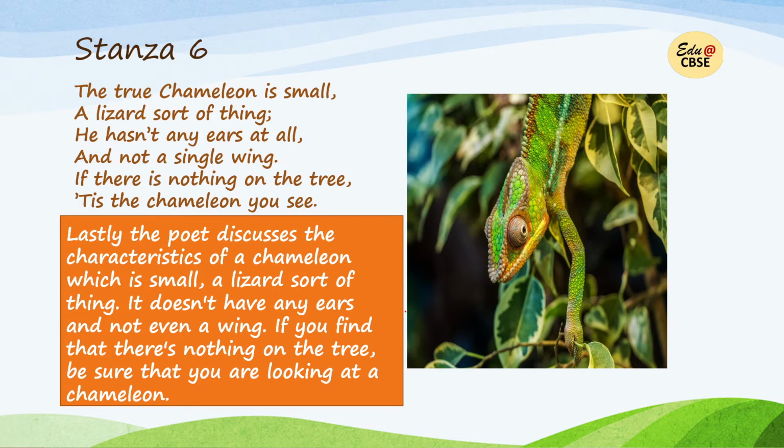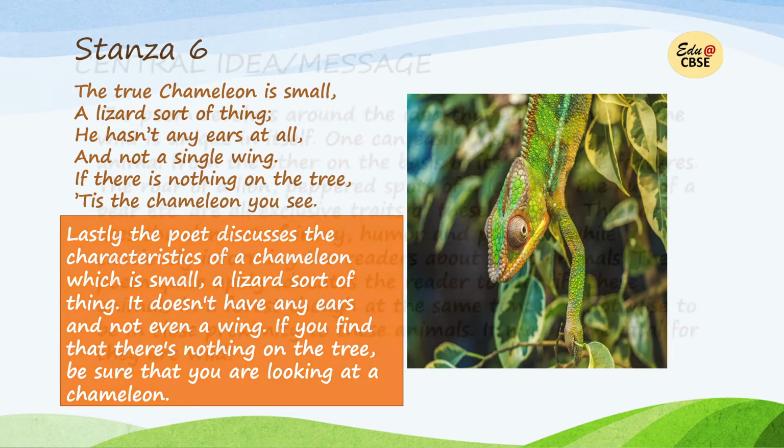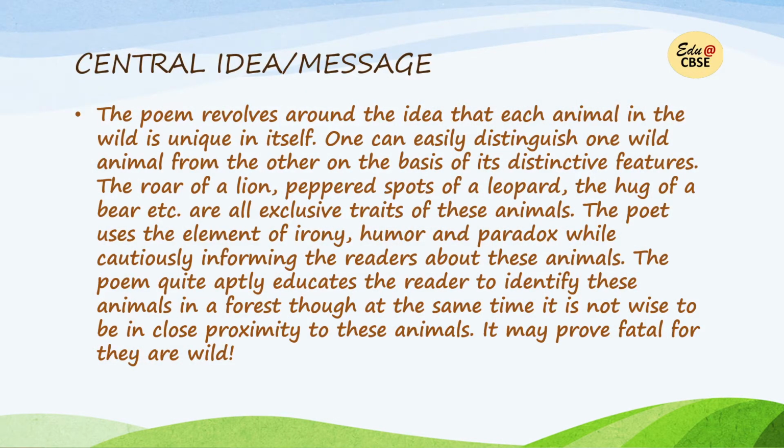So, very simple, 6 stanzas, and the poet has given us distinguishing features of all the wild animals in a funny way, in an amusing and humorous way. But the point is caution. Caution that these wild animals are ferocious and dangerous, and we need to keep a safe distance from them. Now, the central idea, the message of the poem.